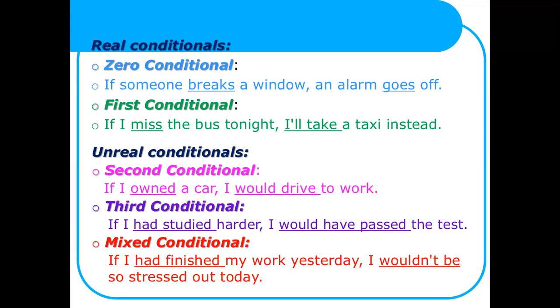Third conditional: if I had studied harder, I would have passed the test. As you see, the if clause is followed by the past perfect. The main clause is subject plus would have plus past participle.